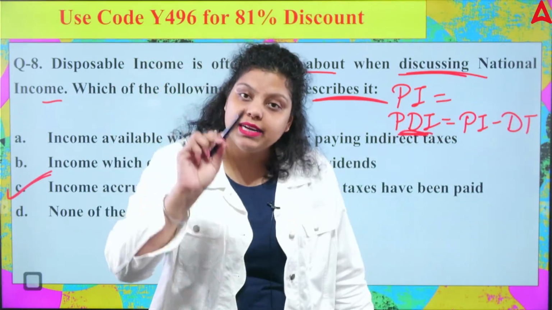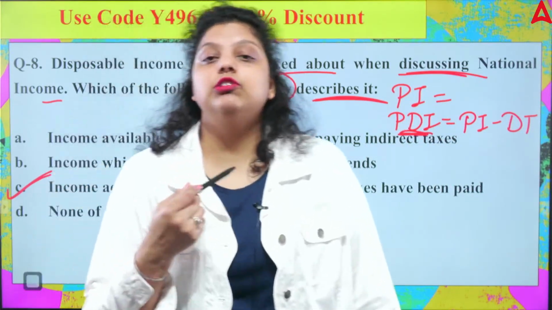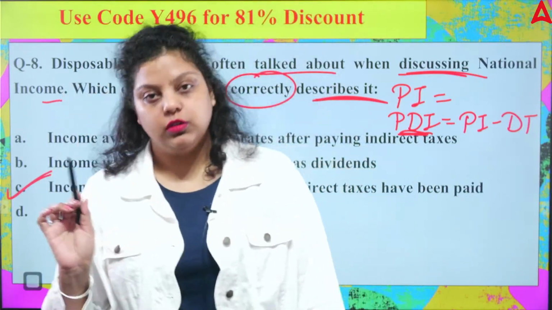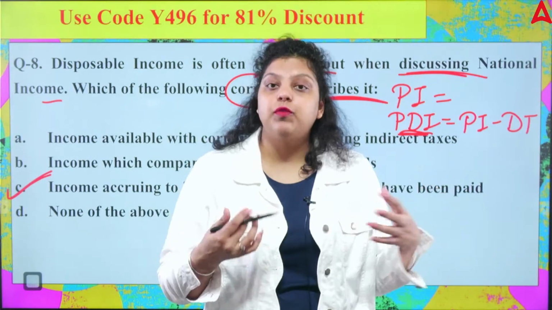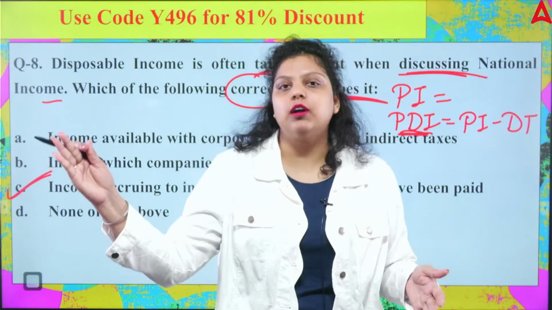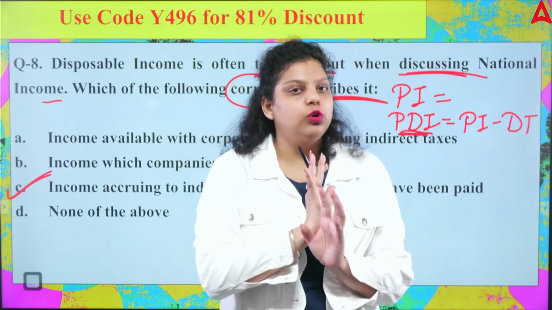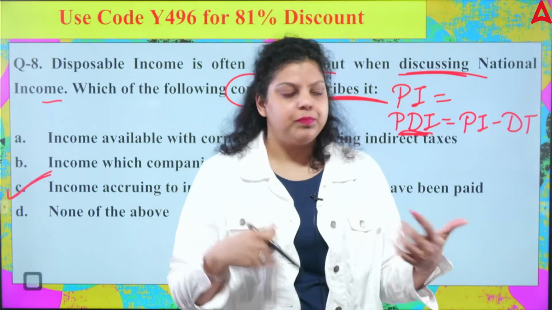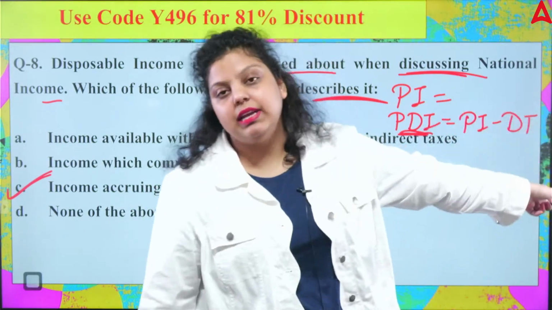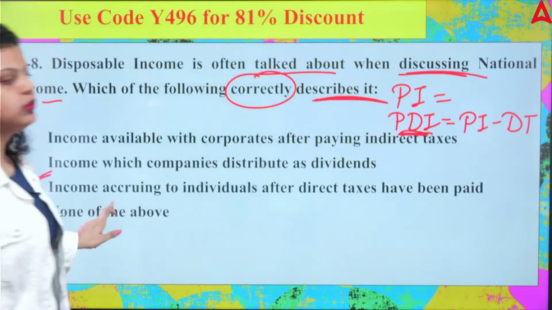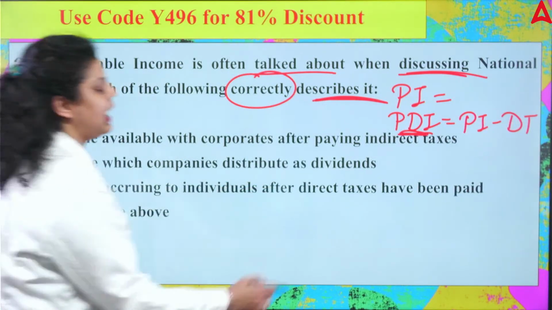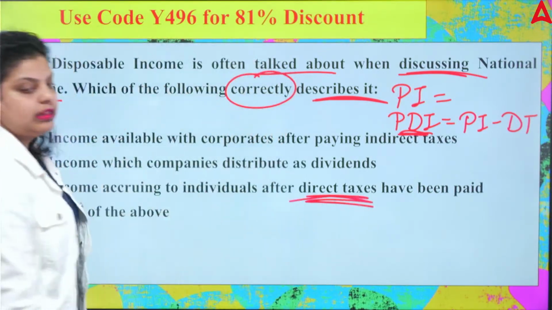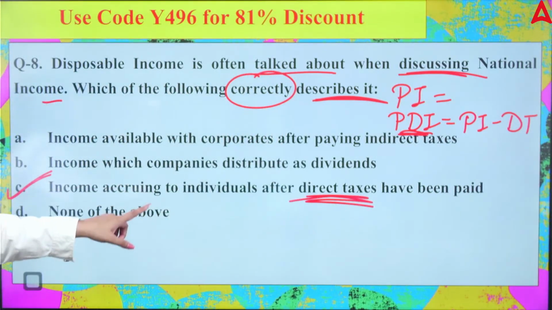Now this personal disposable income is the income which if I want, I can spend the whole amount of money. Okay, let's say for example 8 lakh is my personal disposable income. If I want, I can spend whole 8 lakh rupees in a year. If I do not want to have a savings, Hana, it is up to me. But the first tax liability has to be paid, and that is known as personal disposable income. So that is the income accruing to an individual after the direct taxes have been paid. This is the liability, you have to pay that. You can't ignore this direct taxes liability.